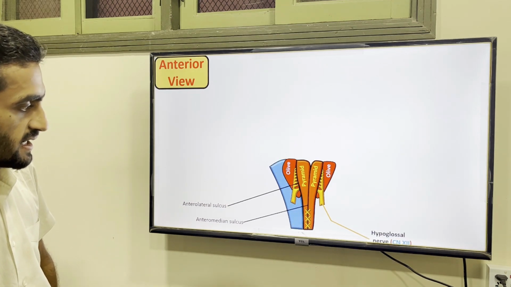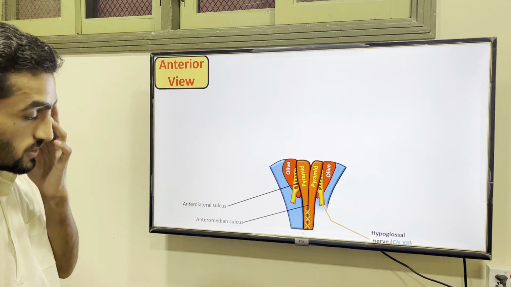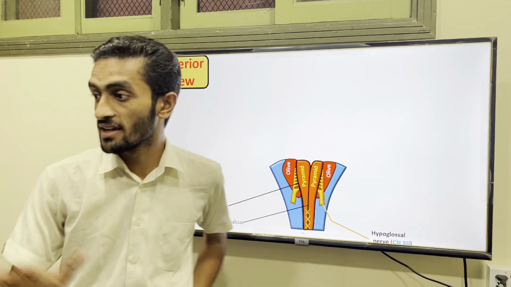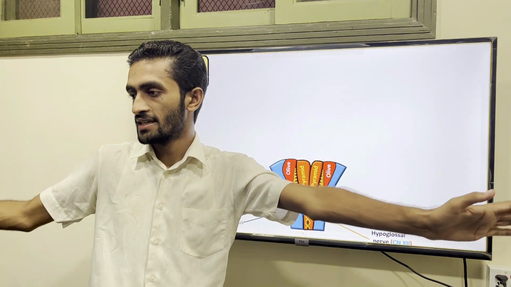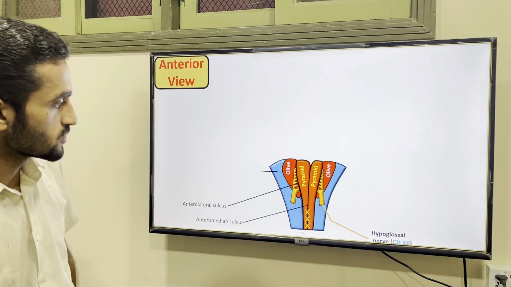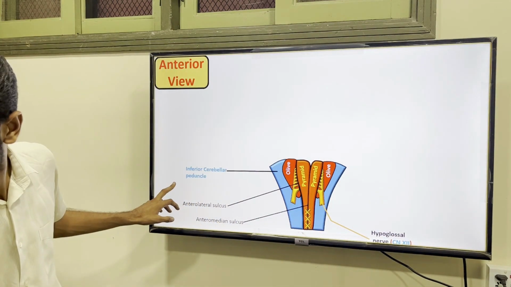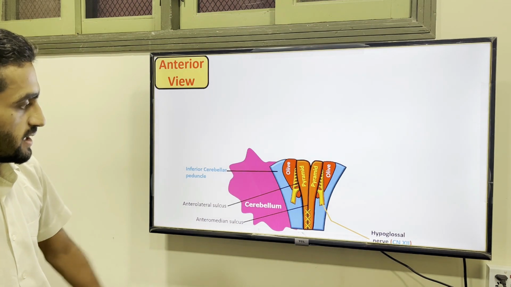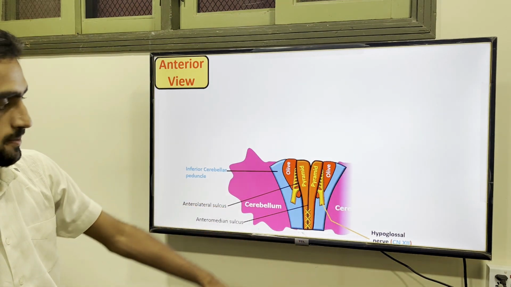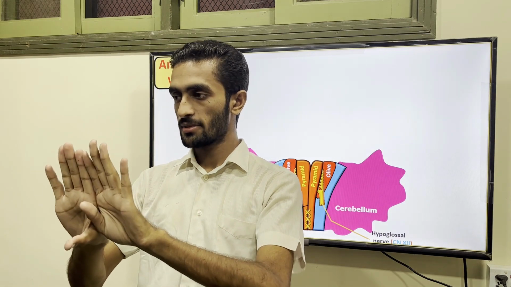And here is something that is your inferior cerebellar peduncle, which is connected with your cerebellum. So you can see here is the cerebellum, because in front is the brainstem, which is associated with your cerebellum.